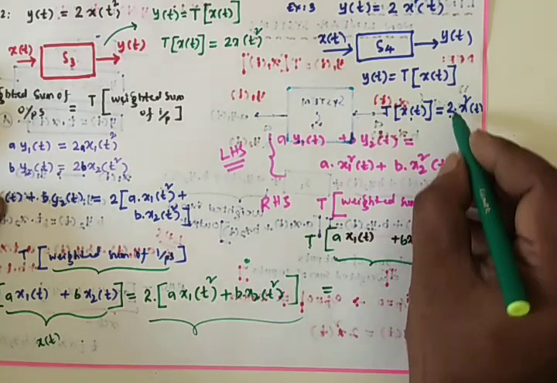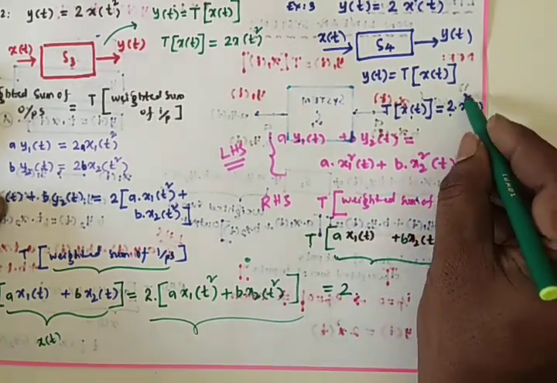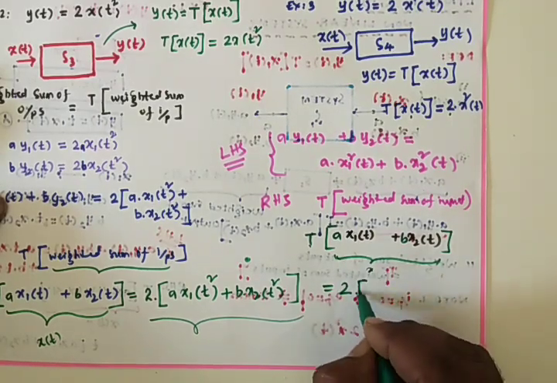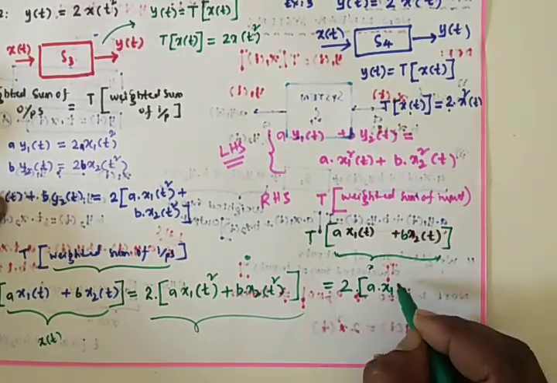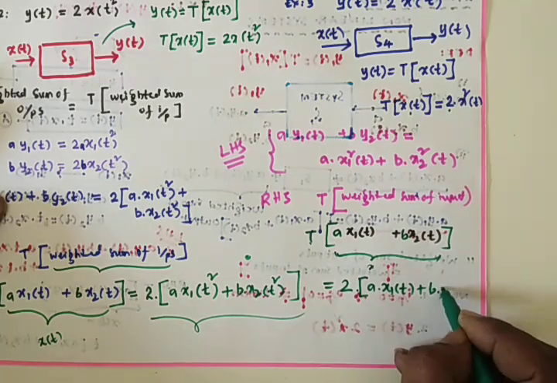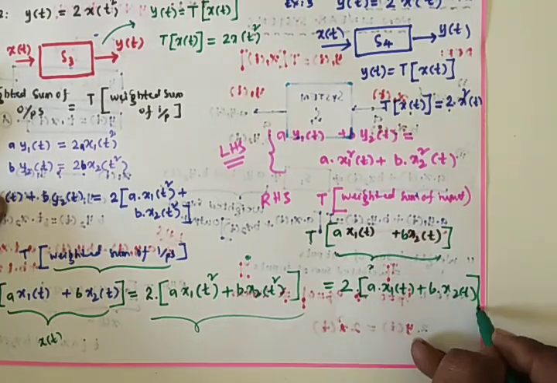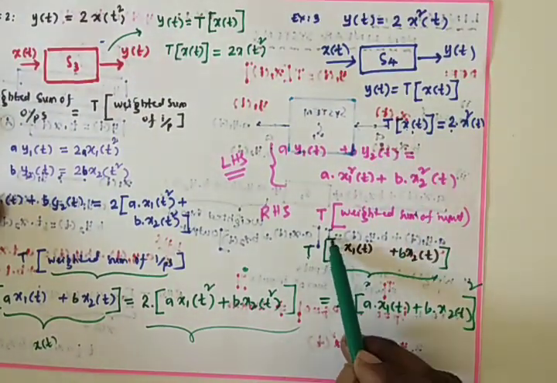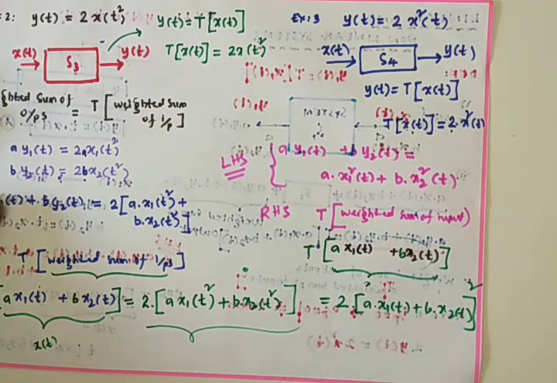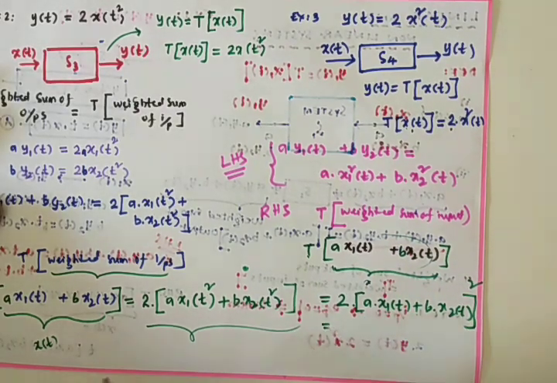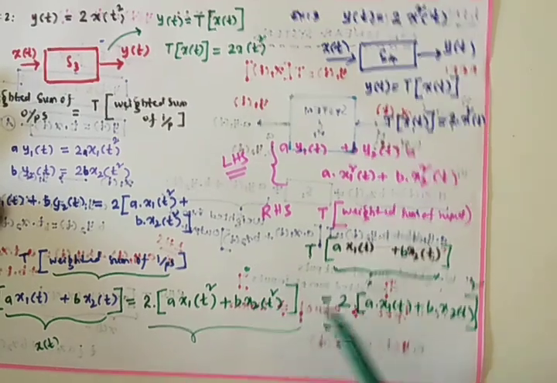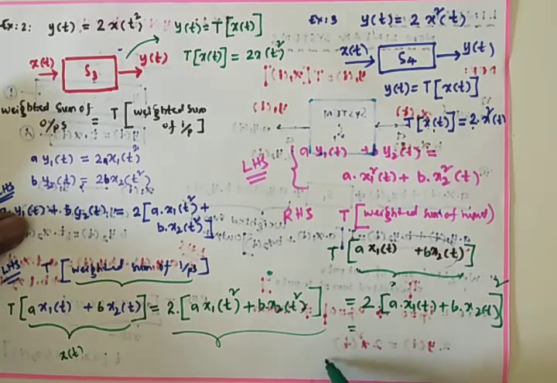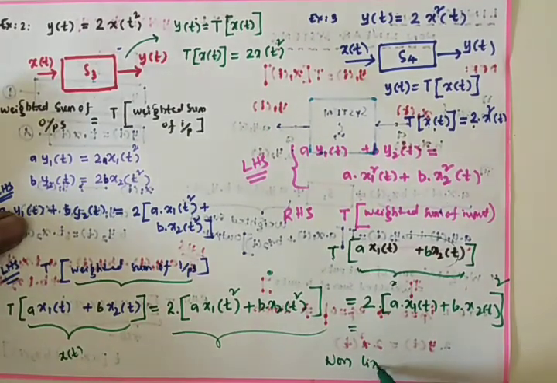So what can we get? 2 remains the same. Wherever x of t is there, that becomes x square. Now it is simply x of t, so you get a into x1 of t plus b into x2 of t, whole square. Here x is there, we got x square. We are saying this is total x, so it will be the total square. If you expand this, a plus b whole square gives a square plus b square plus 2ab, so this will not be equal to this one, so the given system is a non-linear system.